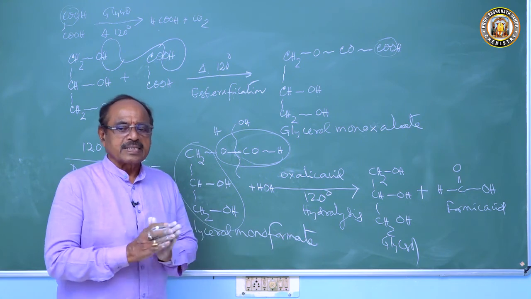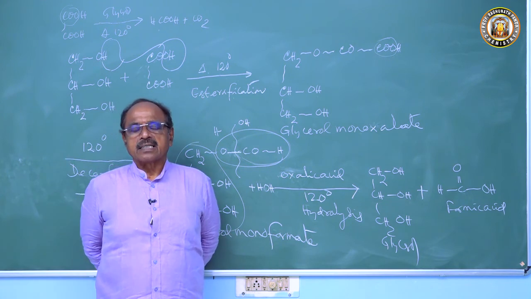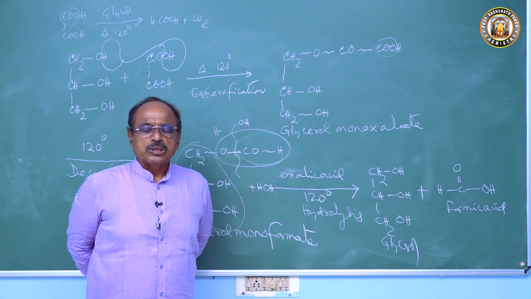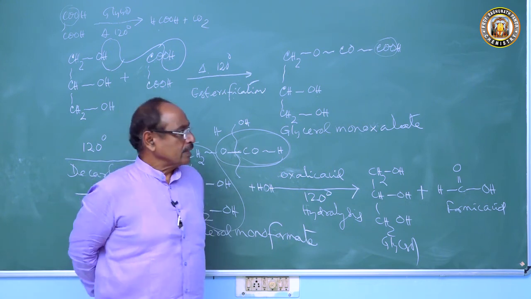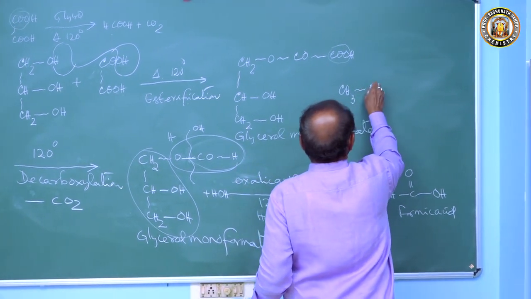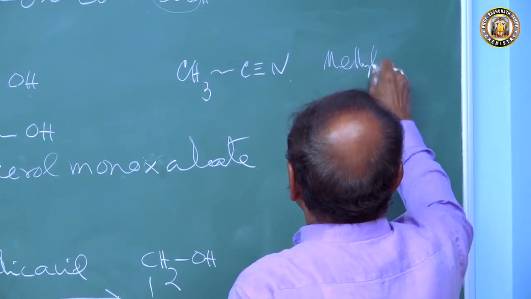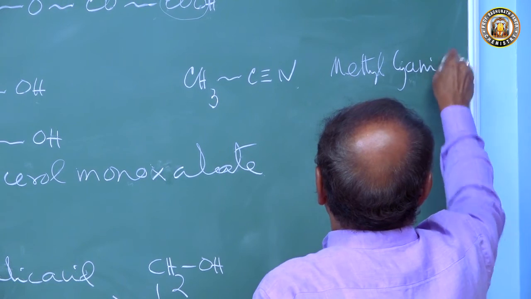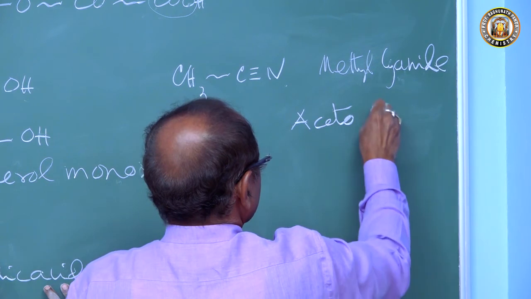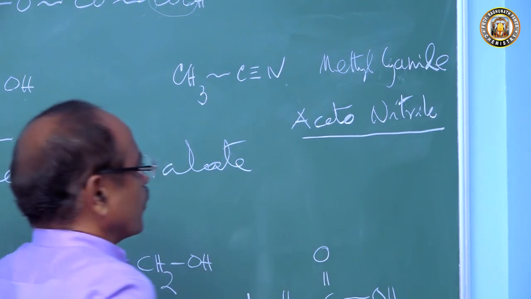These are the various methods we have discussed for the preparation of acetic acid, formic acid, or any carboxylic acid. Now I am giving you homework. Think, children: the compound CH3 C triple bond N is methyl cyanide, and this compound is also called acetonitrile.